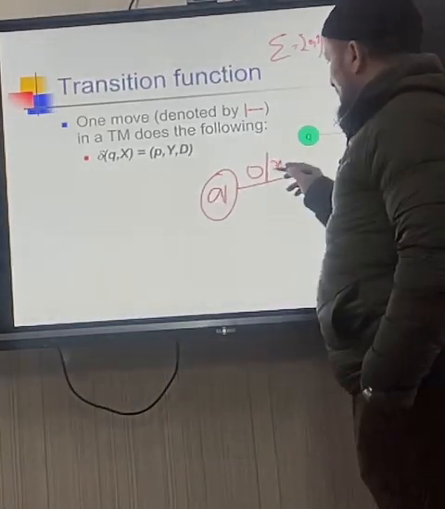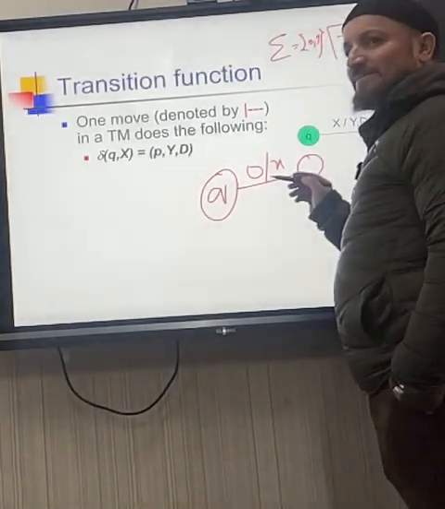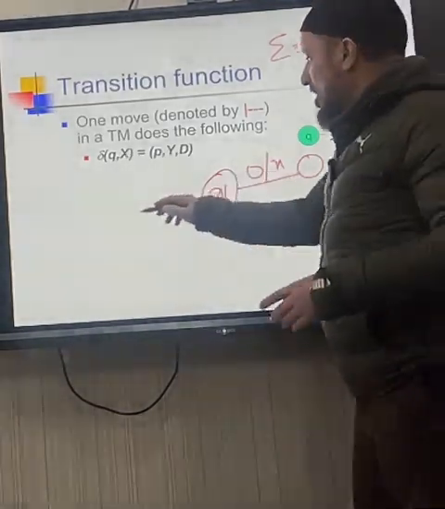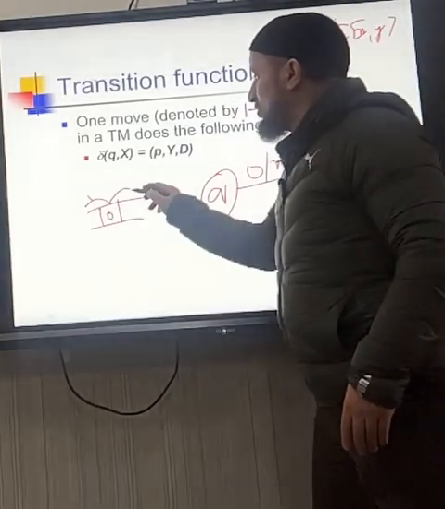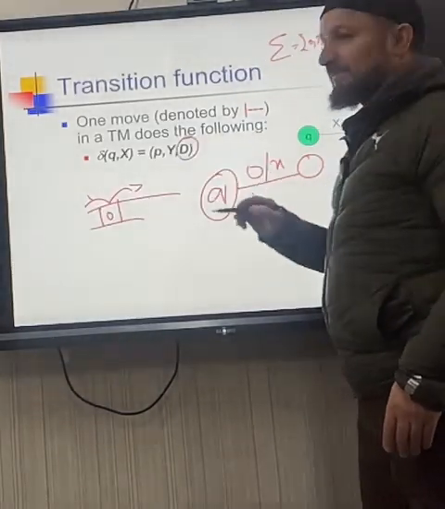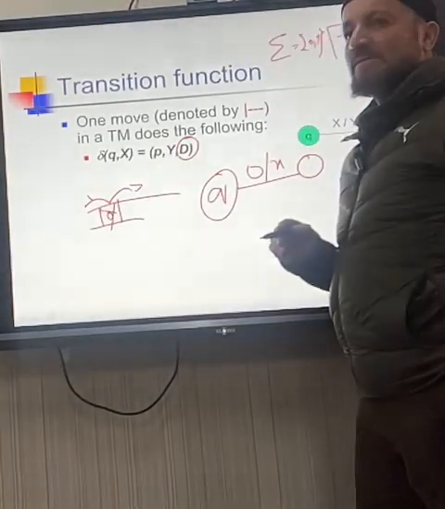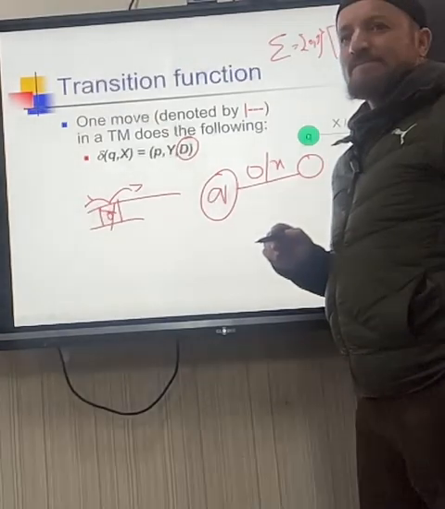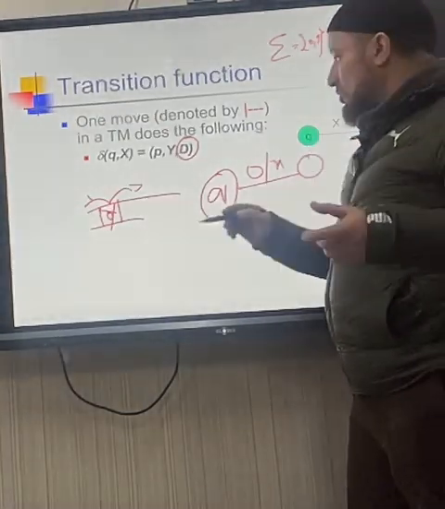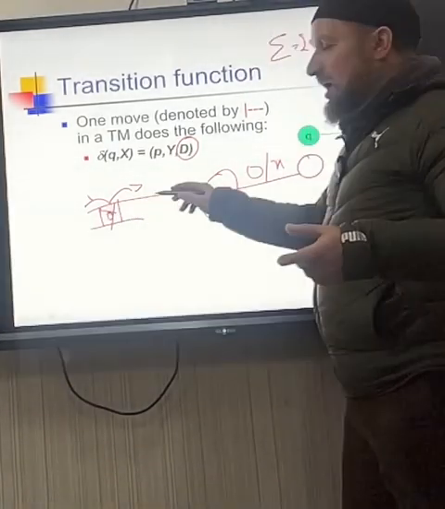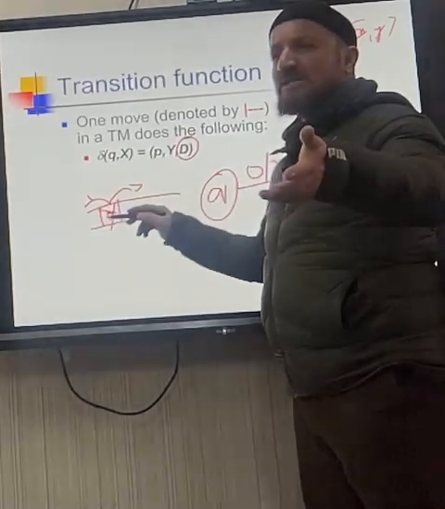Now you are reading this thing, and accordingly you go to the next state. In the tape, you are reading this 0. Should you go to the left or to the right? And you are replacing this 0 with a symbol, for example Y, a tau symbol which is in the gamma, the tape symbols. Sometimes you do not replace, sometimes you replace; it is up to the choice.